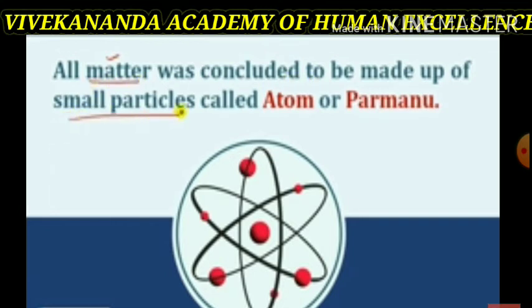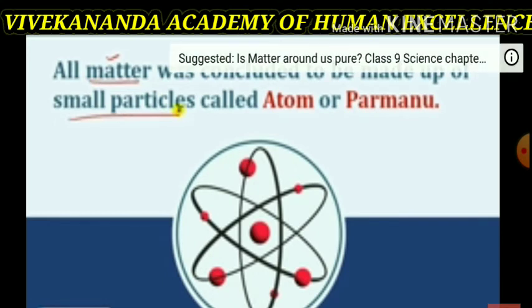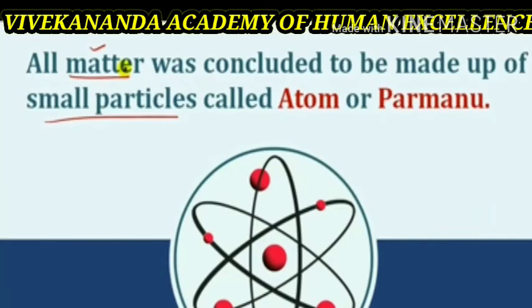What is an atom made up of? These are the small particles, and they consist of some particles. These are tiny particles. So, an atom is a tiny particle of the substance. It is called Parmanu.